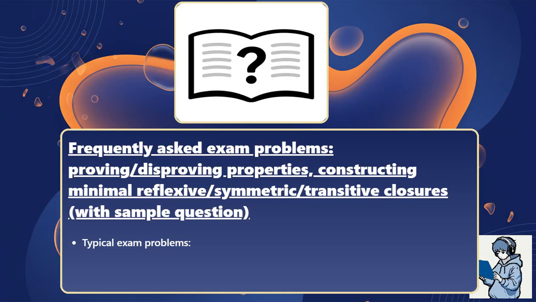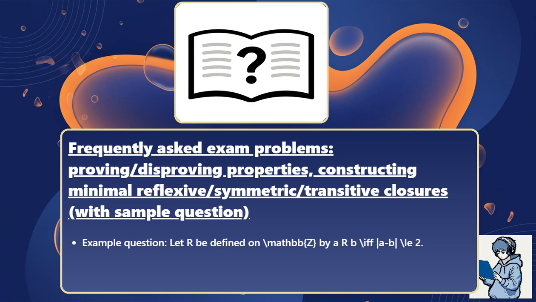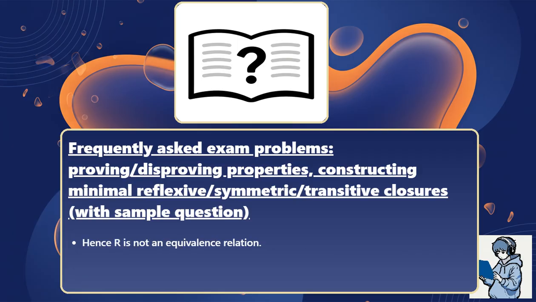Typical exam problems. Prove or disprove that a given relation is an equivalence relation. Let R be defined on the integers by a relates to b if and only if the absolute value of a minus b is less than or equal to 2. Students must test: reflexivity true, symmetry true, and transitivity false, because 0 relates to 2 and 2 relates to 4, but 0 does not relate to 4. Hence, R is not an equivalence relation.